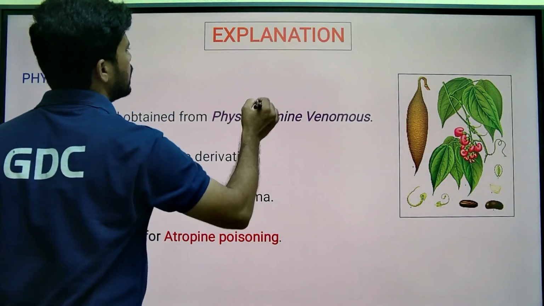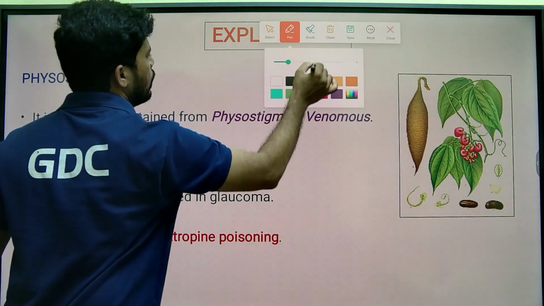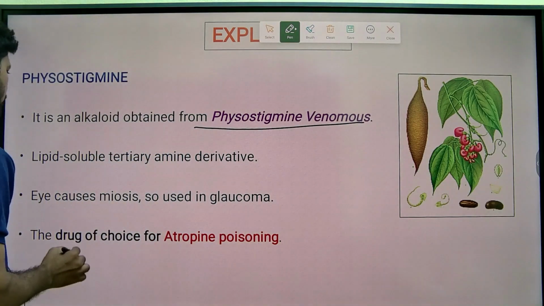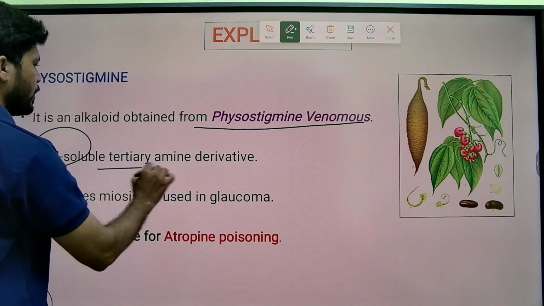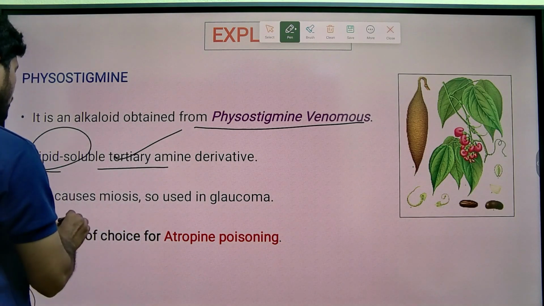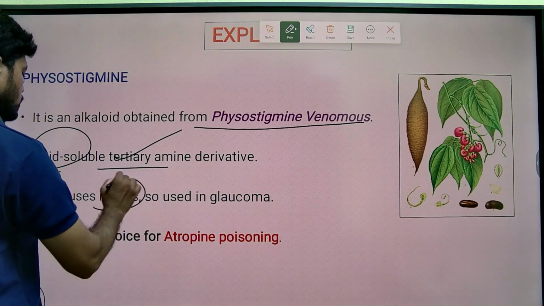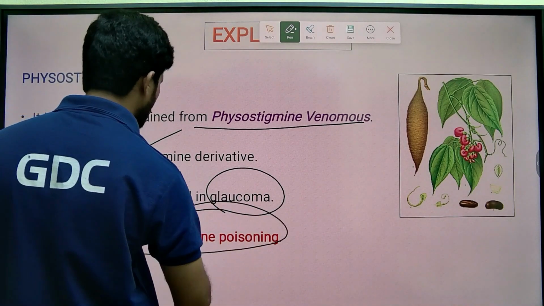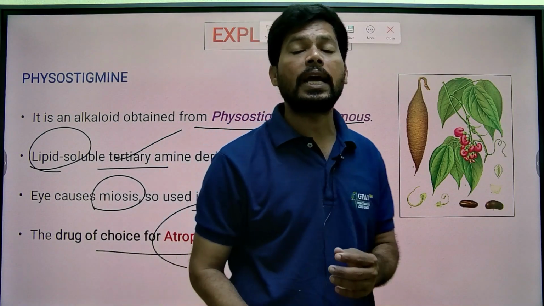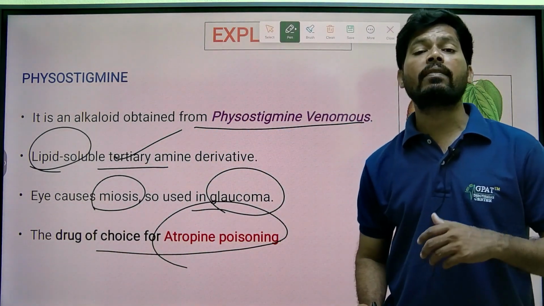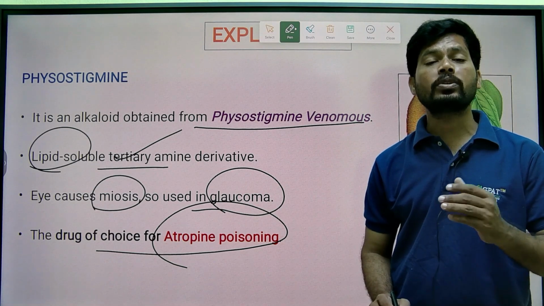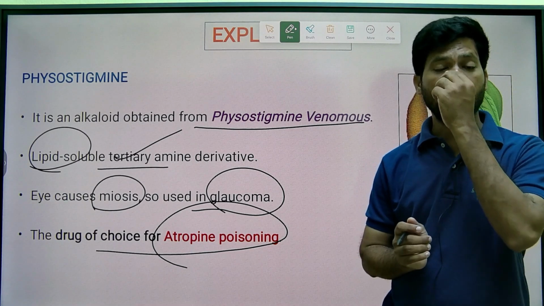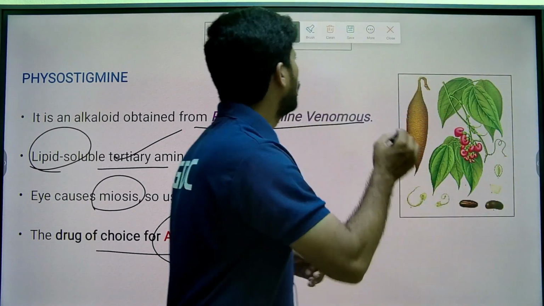So let's see the explanation for clearer information. Physostigmine is an alkaloid from Physostigma venenosum, belonging to the family Leguminosae. It is a lipid soluble tertiary amine, and tertiary amines can easily cross the blood-brain barrier. In the eye, it causes miosis, constriction of the pupil, helps in the treatment of glaucoma, and is the drug of choice for atropine overdose. Physostigmine inhibits the acetylcholinesterase enzyme, increases the availability of acetylcholine, removes atropine from the receptors, and decreases the effects of atropine overdose. Side effects of atropine overdose.